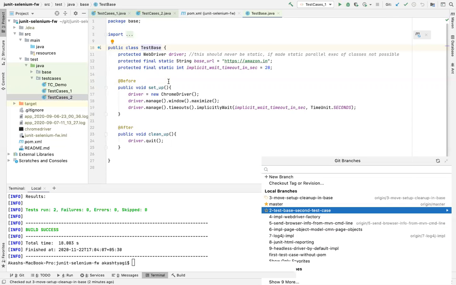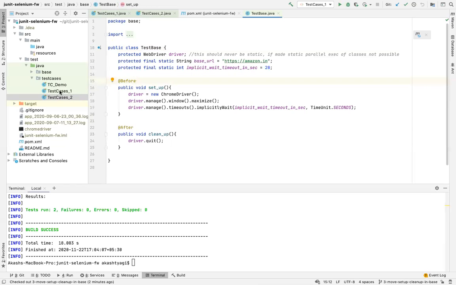Before I move on, let me show you the problem statement here, because whenever you do each enhancement, there has to be a problem statement which you are solving, right? That is how I am structuring the step-by-step enhancements. So what is the next problem statement? The next problem statement is how you initialize your drivers. For example, I need to run this in a Mozilla environment or Firefox, or I need to run this in Safari. What I have to do? I have to come here and modify my class files.